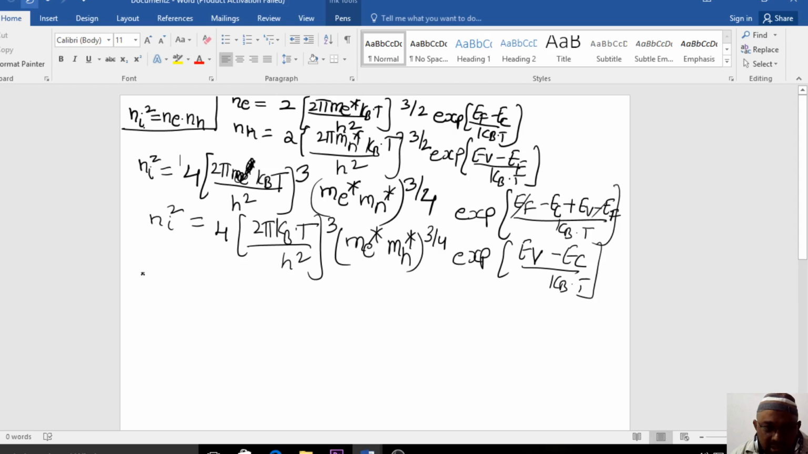For your comfort, I am drawing the band diagram again. This is your valence band and this is your conduction band.